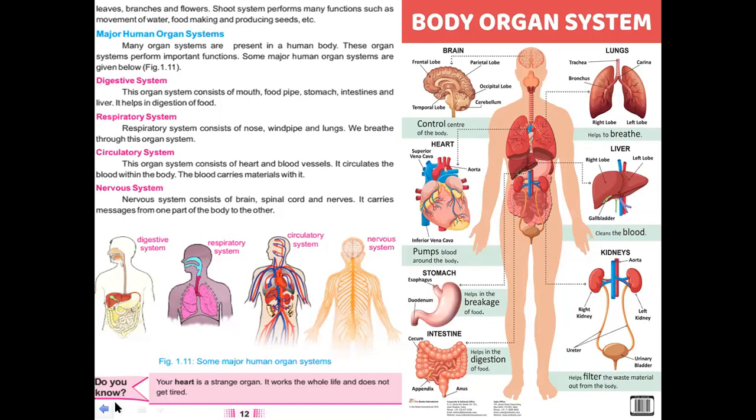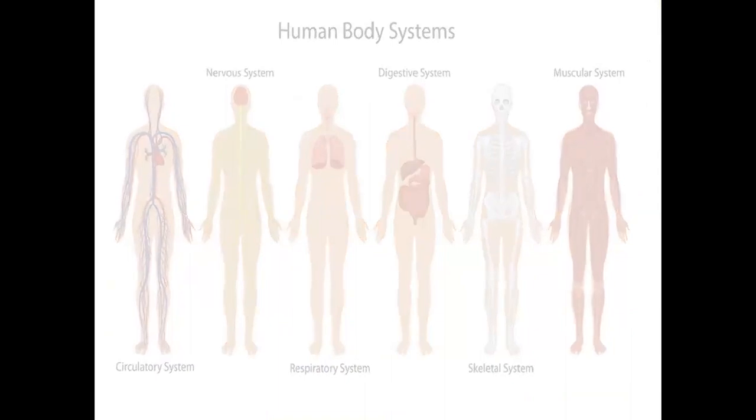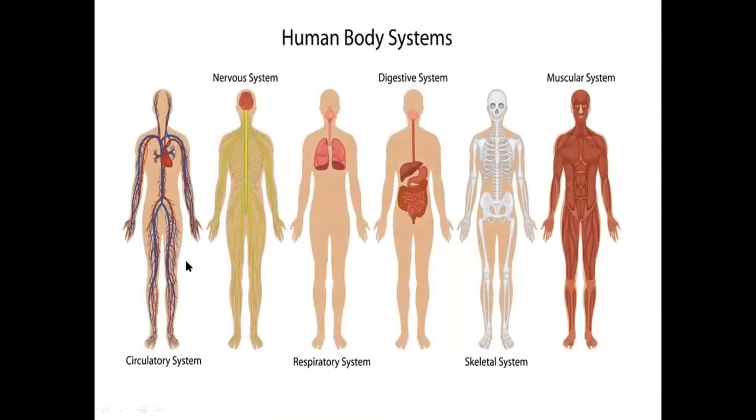Do you know? Yes, you must know. Your heart is a strange organ and the strongest muscle of the body. It works the whole life and does not get tired. You know, it stops working when the person dies. You see here lots of human body systems. There is circulatory system, nervous system, respiratory system, digestive system, skeletal system, and muscular system. The muscles by which your body moves, they're attached with the bones.